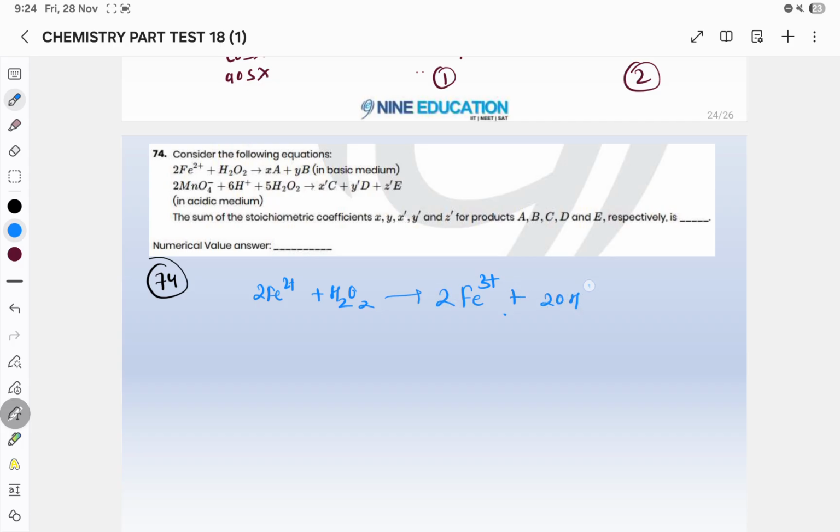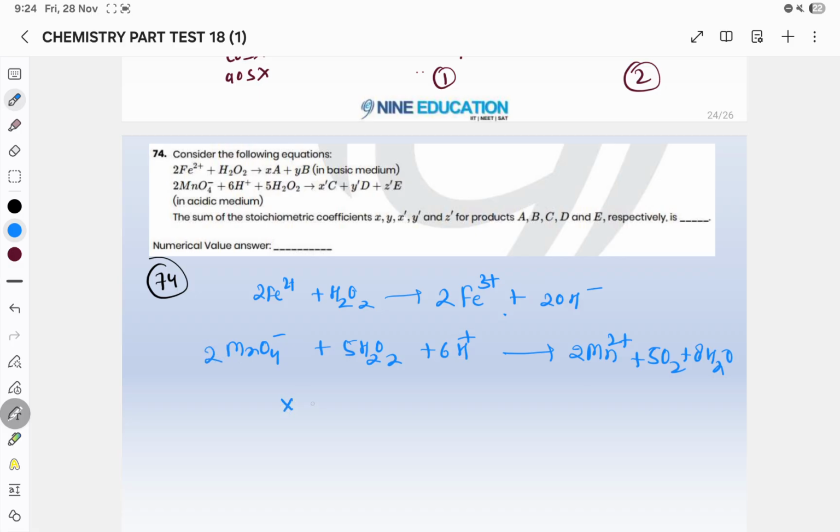So you have to write the balanced equation. And in the second case it is MnO4 minus plus 5 H2O2 plus 6 H plus gives 2 Mn2 plus, 5 O2 plus 8 H2O. Okay, so in this case you will balance this equation.